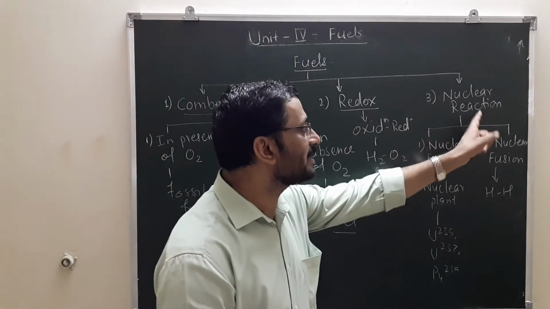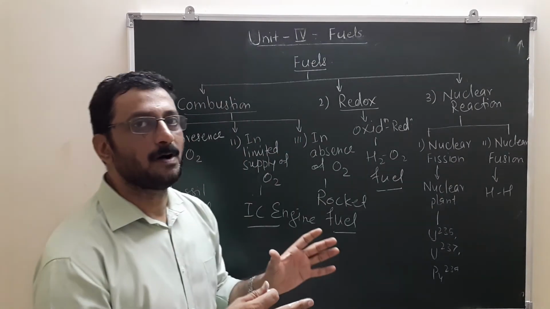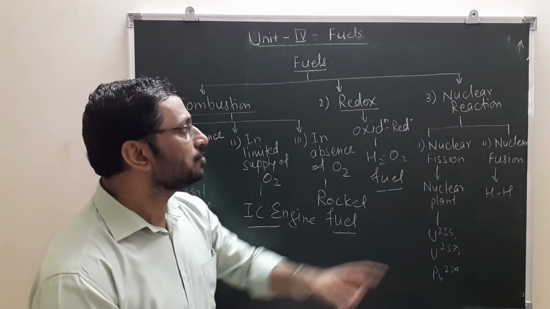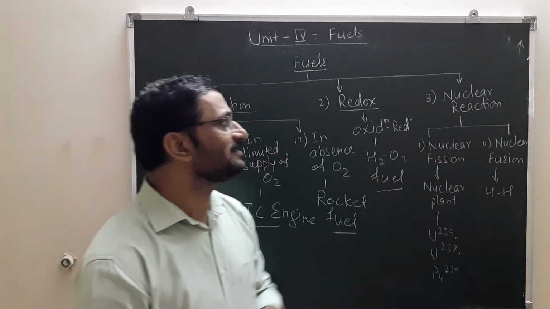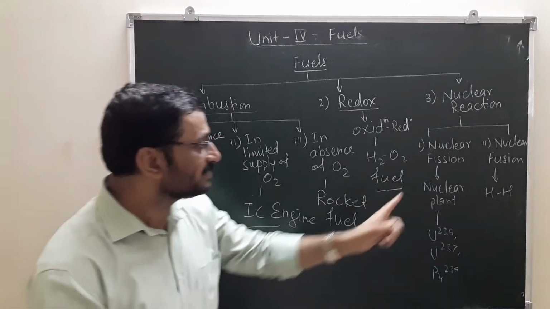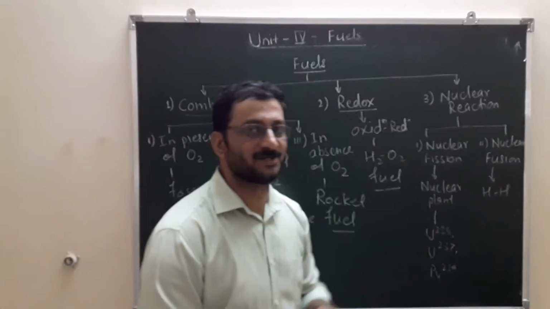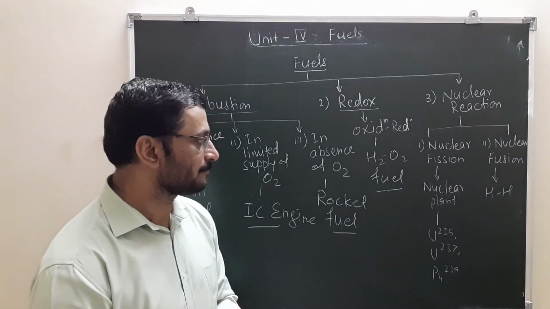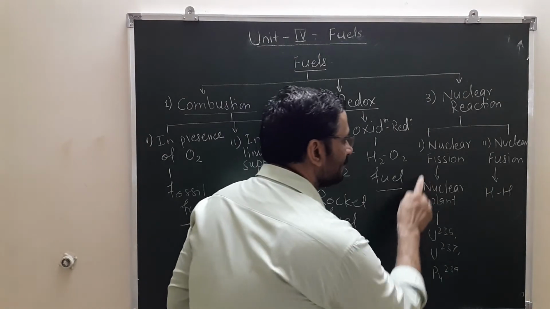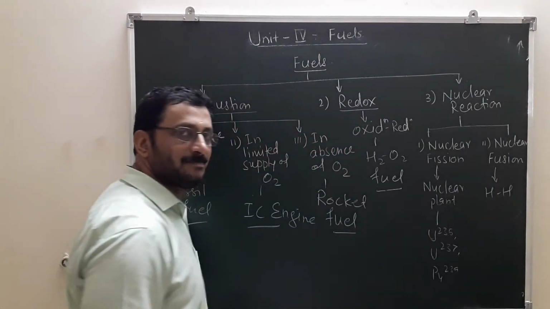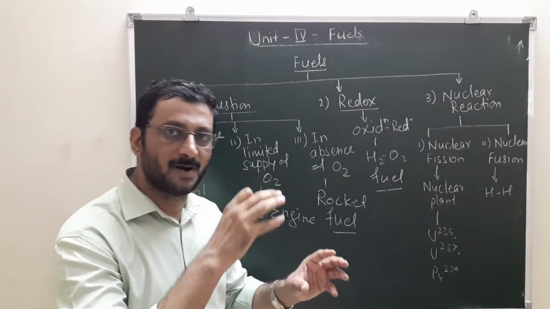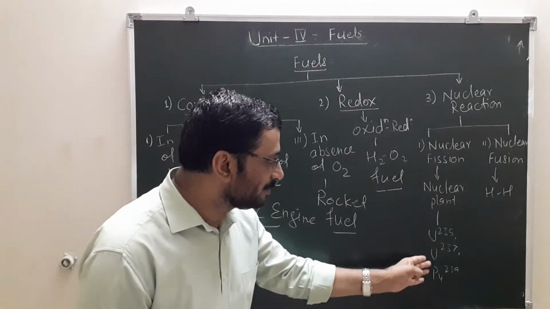Then third is nuclear reaction, like a nuclear power plant. So the third category is nuclear reactions. First is nuclear fission reaction. Second is nuclear fusion reaction. We are familiar with this. In nuclear plants there is bombardment of smaller particles like neutrons on radioactive elements.